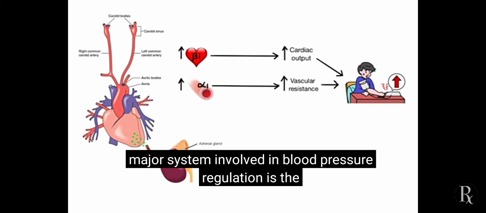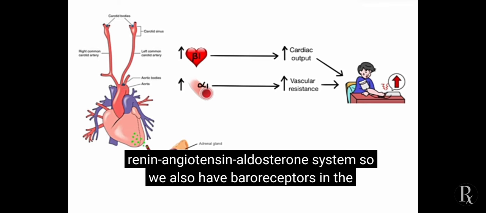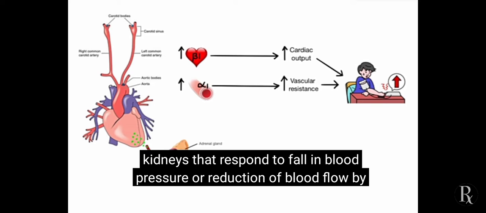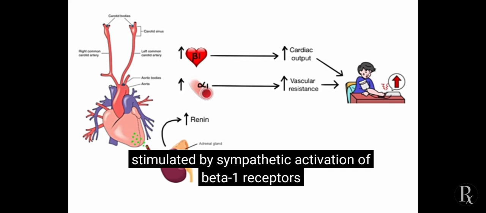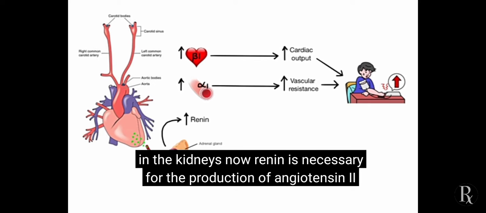Now, another major system involved in blood pressure regulation is the renin-angiotensin-aldosterone system. So, we also have baroreceptors in the kidneys that respond to fall in blood pressure or reduction of blood flow by releasing enzyme called renin. Additionally, renin secretion is also stimulated by sympathetic activation of beta 1 receptors in the kidneys. Now, renin is necessary for the production of angiotensin II.